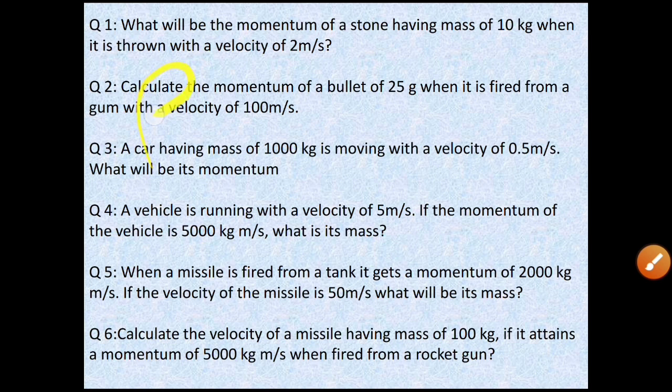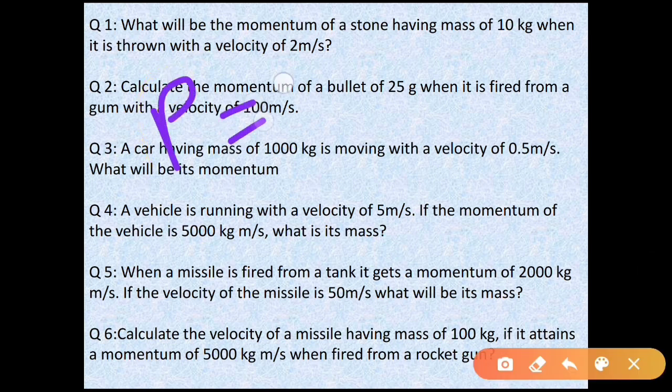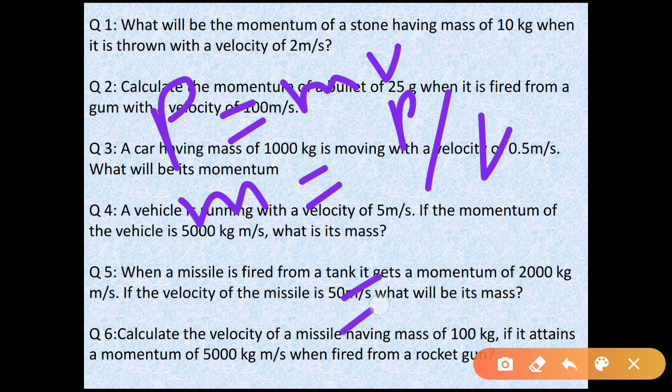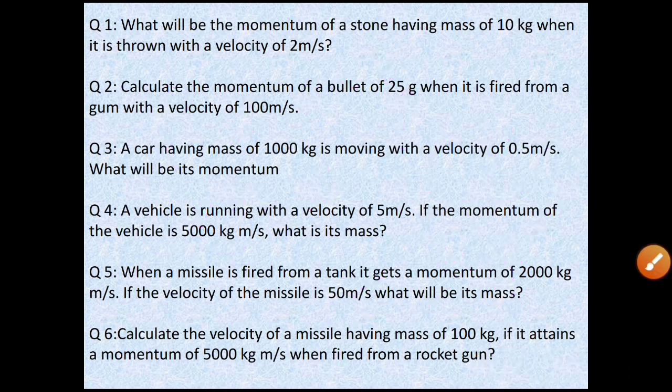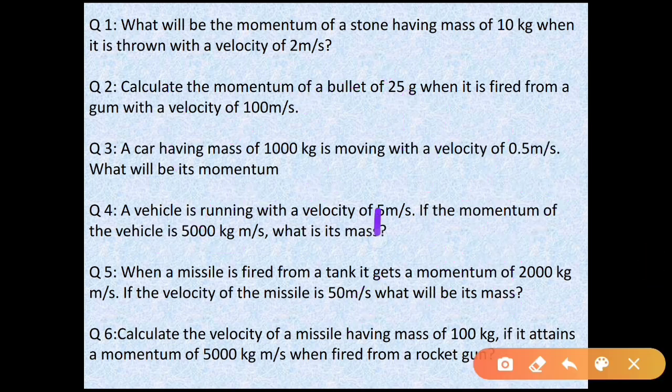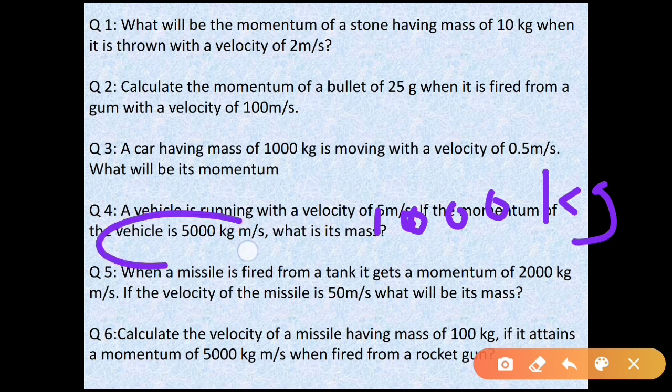So what can you do? p is equal to mv. What is asked to find? Mass. Then make mass the subject. So m is equal to p by v. What is the momentum given here? 5000. And what is the velocity given? 5. So if you divide this, you will get the answer 1000. So the answer of question number 4 is 1000 kg. That is, the object having a mass of 1000 kg moving with a velocity of 5 meter per second possesses a momentum of 5000 kg meter per second.